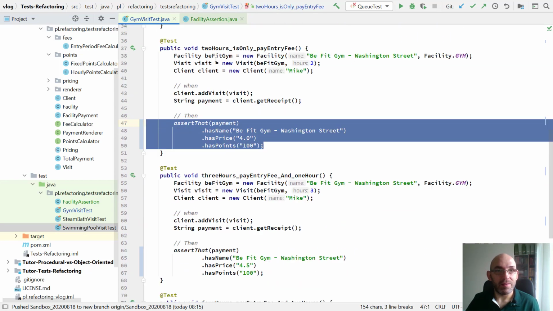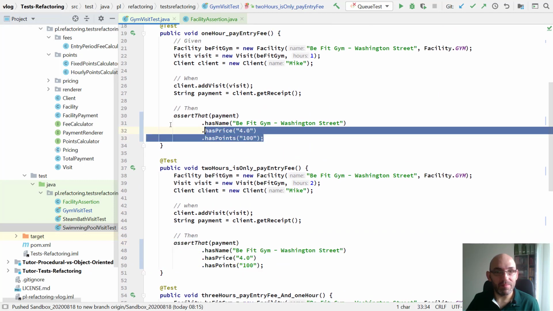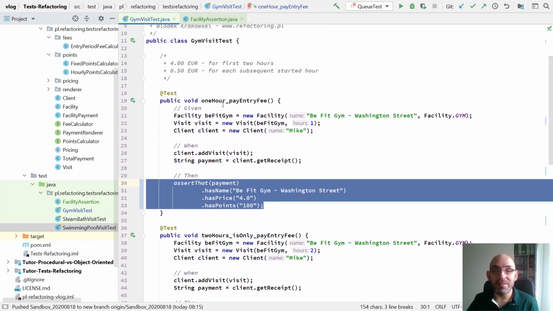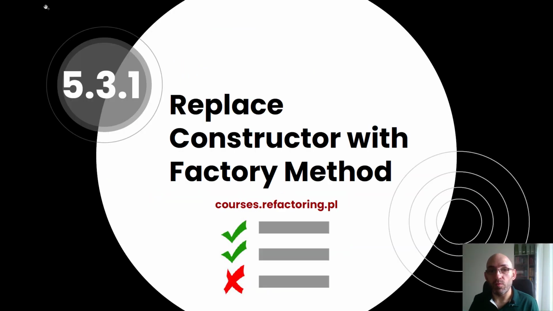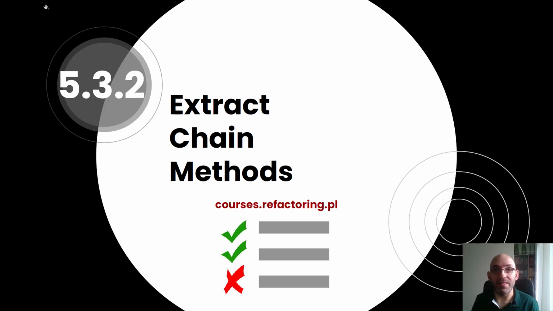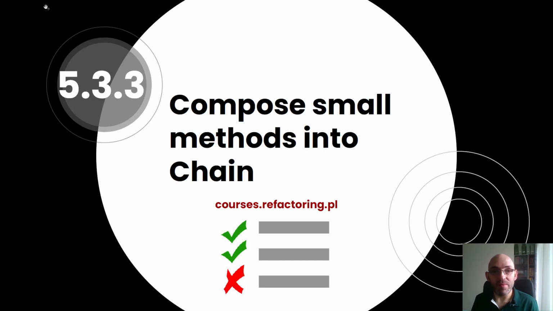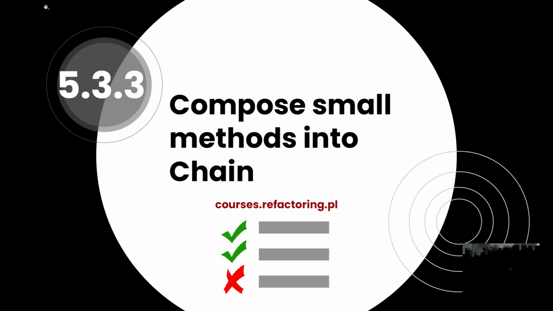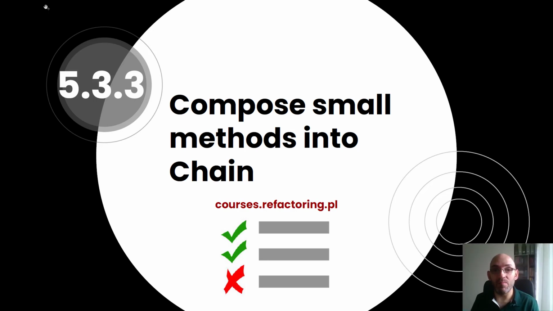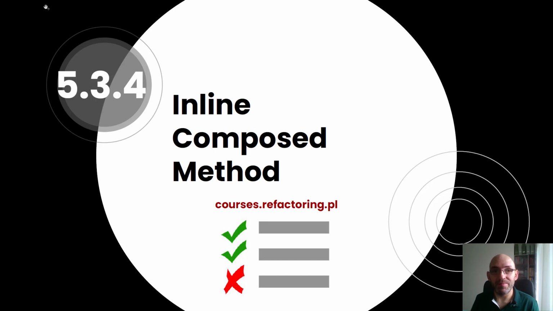I hope this is much more visible than it was at the beginning, easier to understand, easier to test, to check if anything is wrong. We know exactly what is wrong. So we replaced the constructor call with calling a static factory method, then extracted 3 smaller chain methods, put these methods into a chain within one bigger method that was already existing, and then this composed method was inlined.